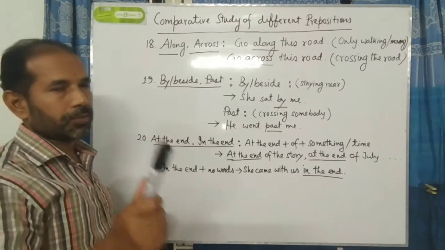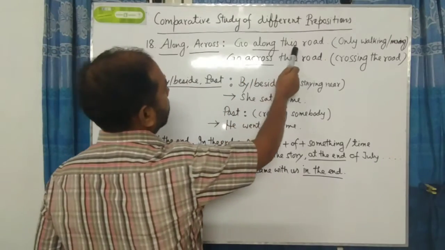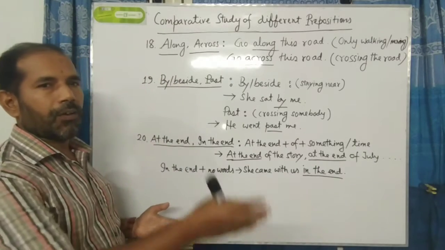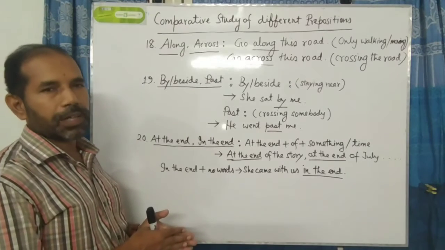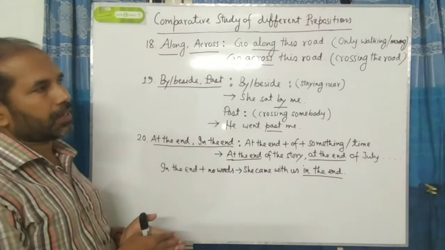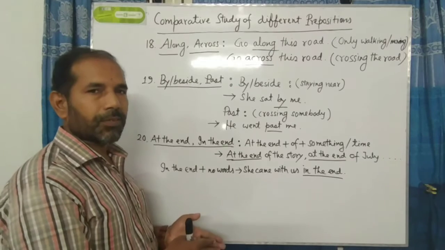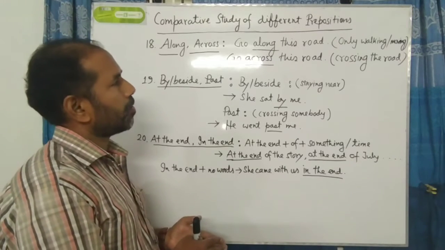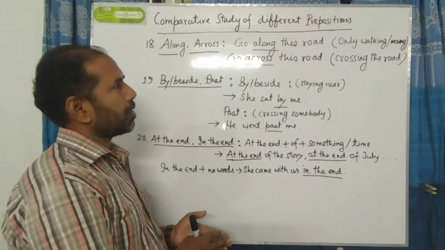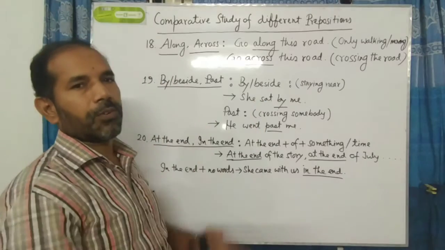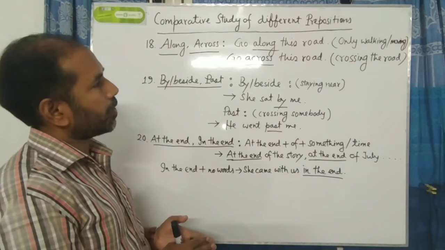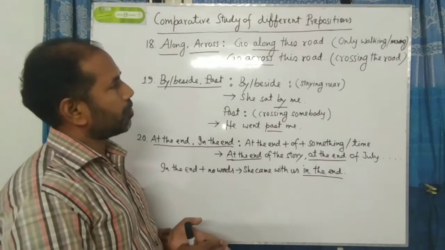At first we should notice the example. Go along this road. What does it mean? Along indicates only the way. If anybody only walks on the road, if he does not take any turn, in that case we have to use along. So for this reason we say go along this road. That is to say that we are indicating someone to walk on the road only, and he or she should not cross the road. So at the time of only walking or moving, we should use along.